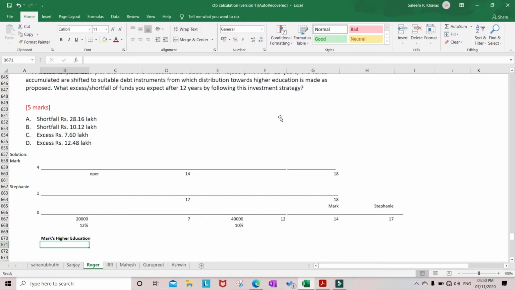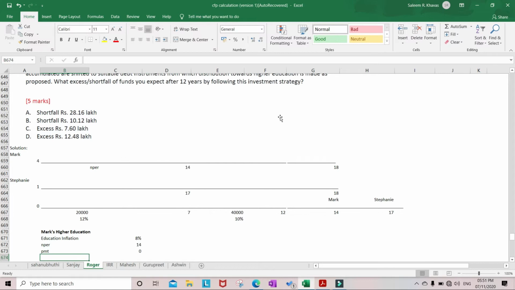For that, we need to take education inflation, which is given in goal number 1 as 8%. Then N per is nothing but 18 minus the present age of Mark, that is 14 years. PMT is 0, PV we take as 4 lakhs.